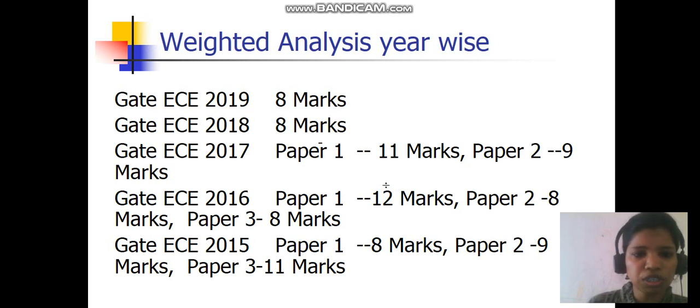In GATE EC 2019, a total of 8 marks of questions were asked from control system. In 2018, again 8 marks. In 2017, there were 2 sets. In paper 1, it is 11 marks. In paper 2, it is 9 marks. In 2016, paper 1 12 marks, paper 2 8 marks, paper 3 8 marks. In 2015, paper 1 8 marks, paper 2 9 marks, paper 3 11 marks. So in short, you can understand minimum 8 marks of questions will be asked from the control system.